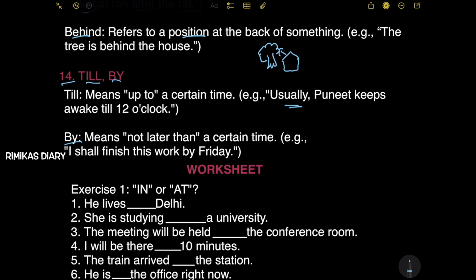Next, by. By means not later than a certain time. Example, I shall finish this homework by Friday. So it's like saying that I'm going to finish my homework by Friday, but not later than that.